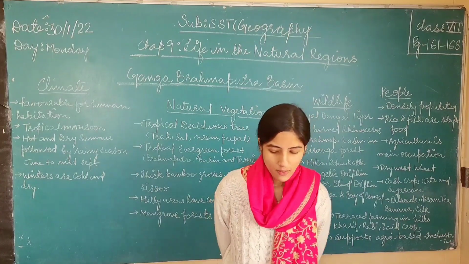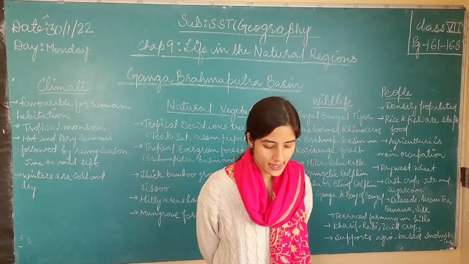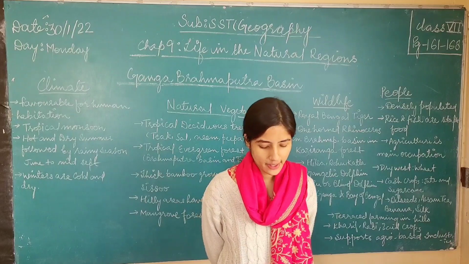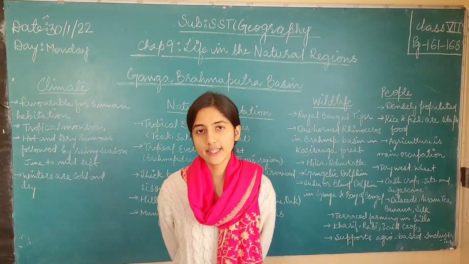Oxbow lakes. What is an oxbow lake? It extends from west to east. The topography of the plain is uniform. Oxbow lakes are formed here. So in the Ganga Brahmaputra plains, there are oxbow lakes that are formed. And what is an oxbow lake?